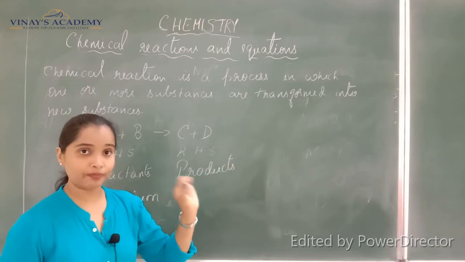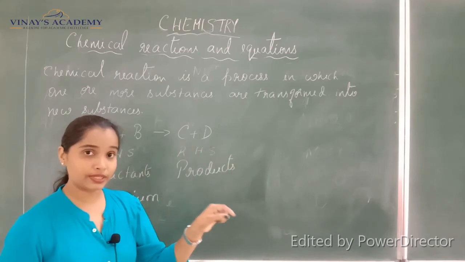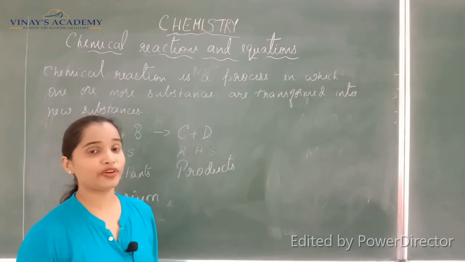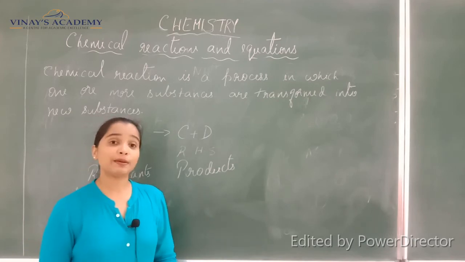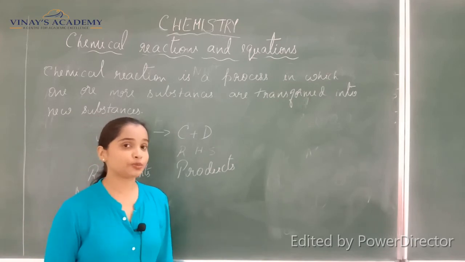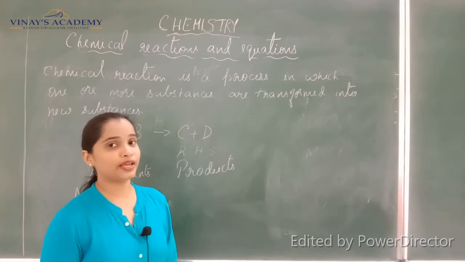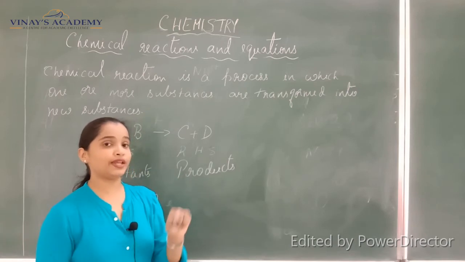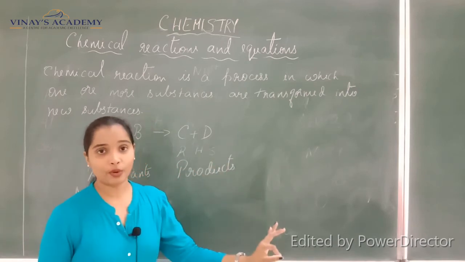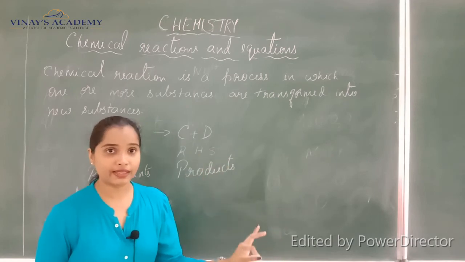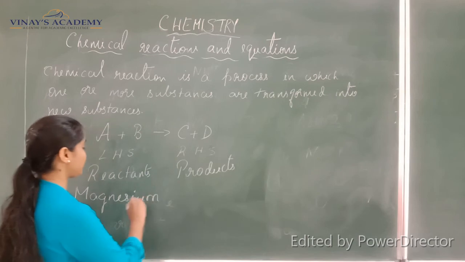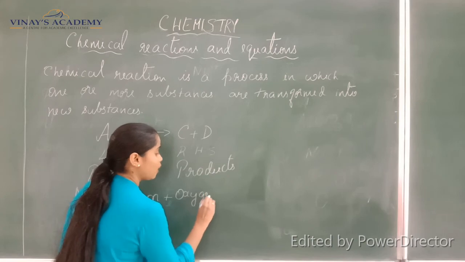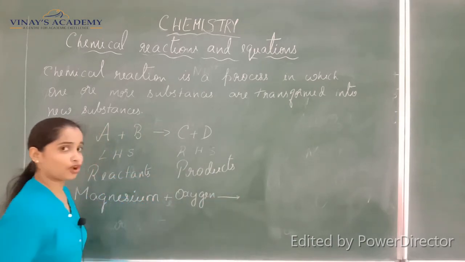For that reaction to take place, it has to take place in the presence of oxygen, isn't it? You know very well about combustion, right? If a substance has to be burned, then oxygen should be there, because oxygen is a supporter of combustion. So I take a magnesium ribbon and hold it to the flame. When I hold it to the flame, a reaction begins. Let me write it as: when magnesium reacts in the presence of oxygen, or when magnesium is burnt in the presence of oxygen.